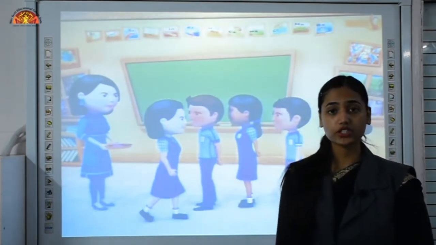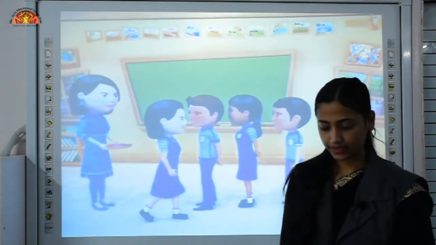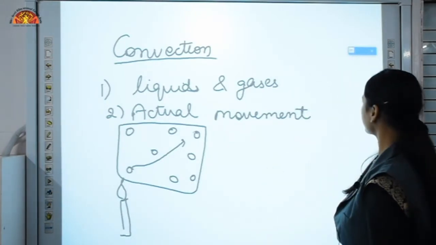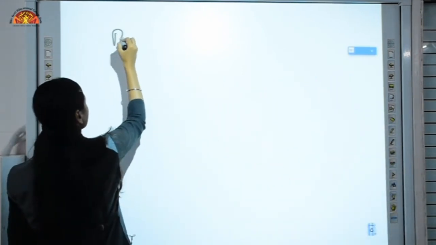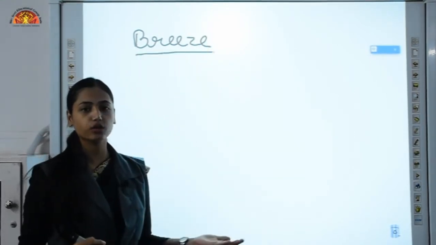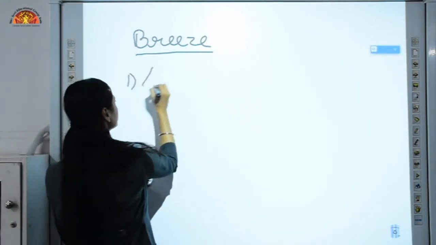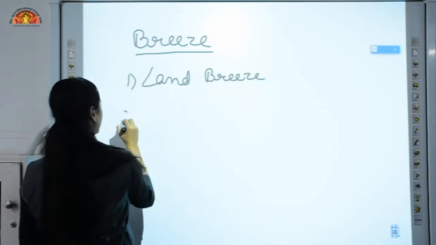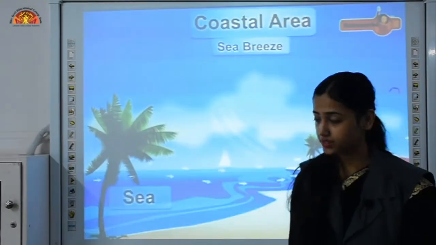Now due to convection in air, a very interesting phenomenon arises, which is known as land breeze and sea breeze, which is our next topic. What do you mean by breeze? A blow of gentle wind. A wind blowing is known as a breeze, and it is of two types: land breeze and sea breeze. Discuss sea breeze first.